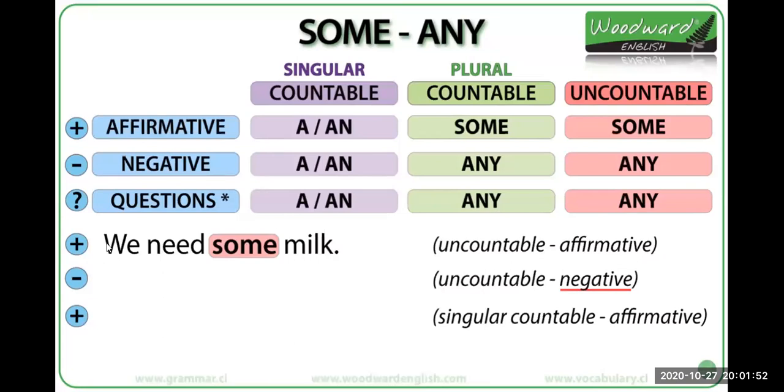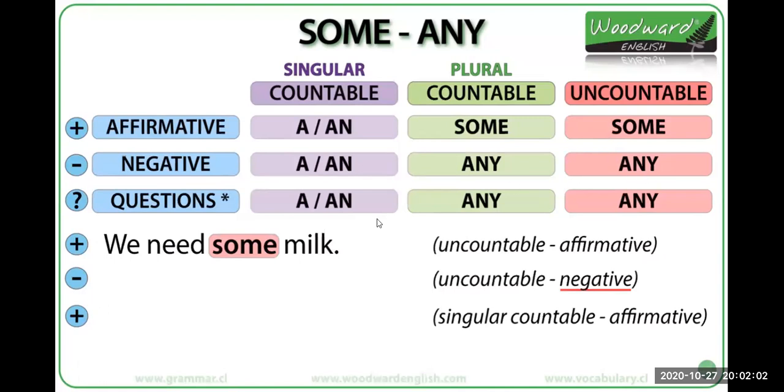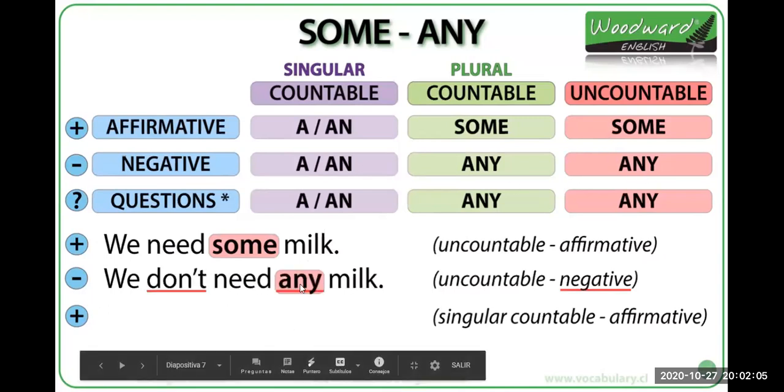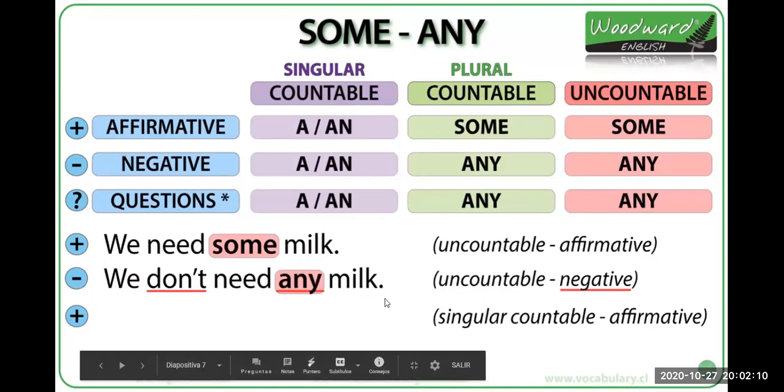We were saying we need some milk in the affirmative sentence for uncountable nouns. And for negative sentences, we use any, right? We don't need any milk. Okay. And for affirmative sentences, singular countable nouns, I need a bottle of milk. Okay, as you can see, we use bottle. So that's why we use a in this sentence.